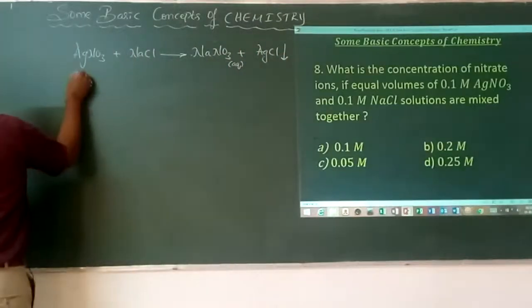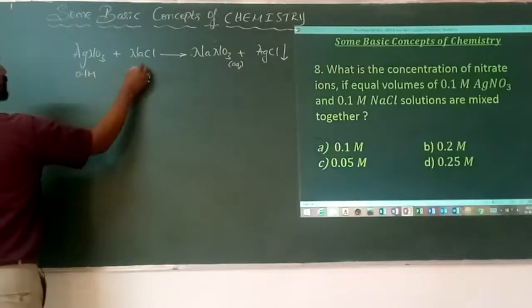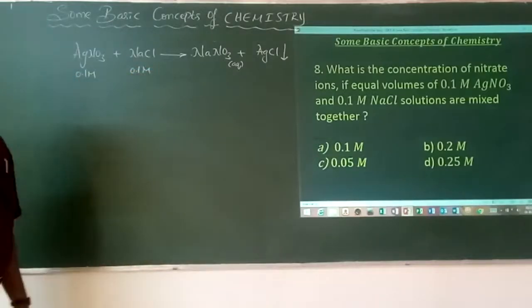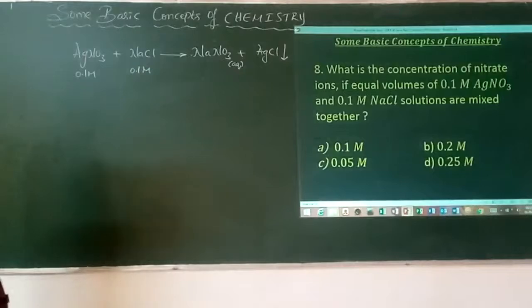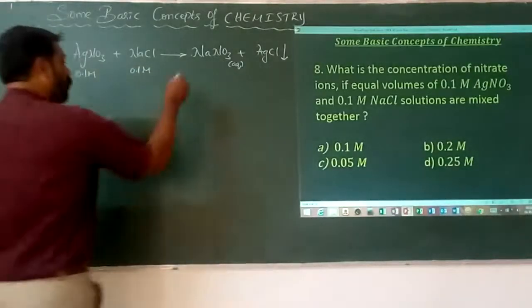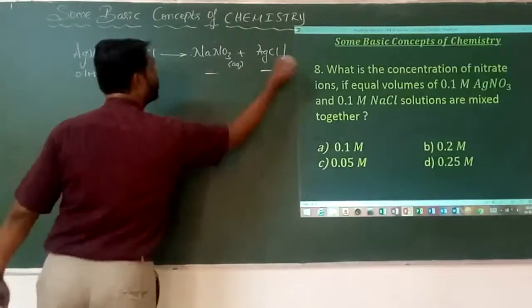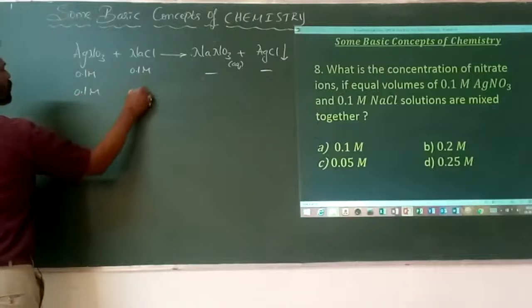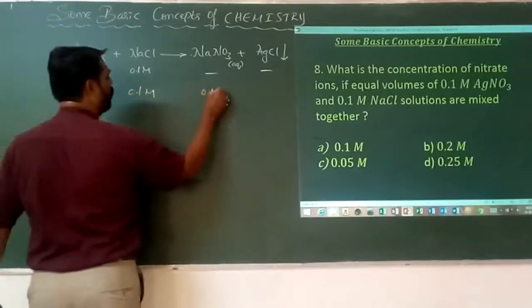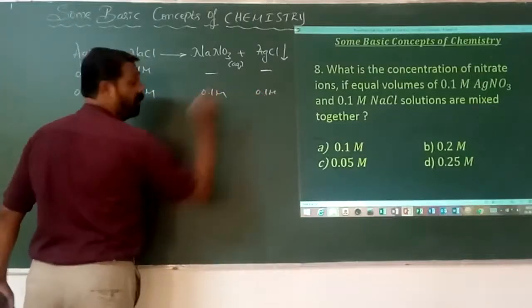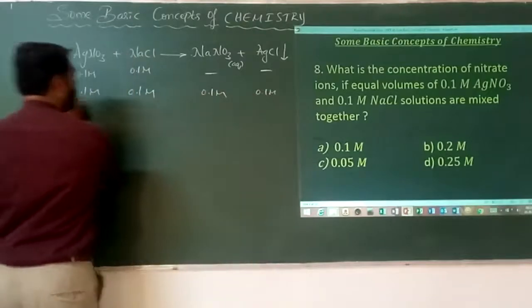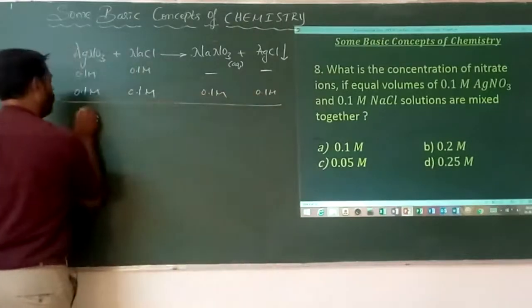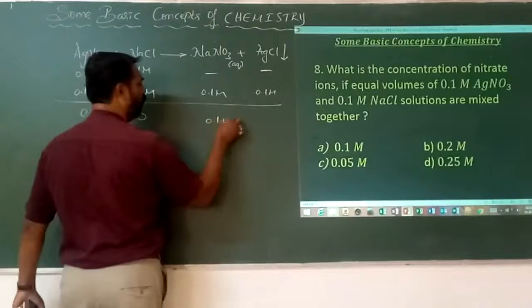So here it is taken 0.1 molar, here it is taken 0.1 molar. Just what is the concentration of nitrate ions? No doubt, initially it is 0 and 0. Here it is 0.1, here also 0.1, and here also 0.1. But as in this, the left is 0, 0, 0.1 molar and then 0.1.